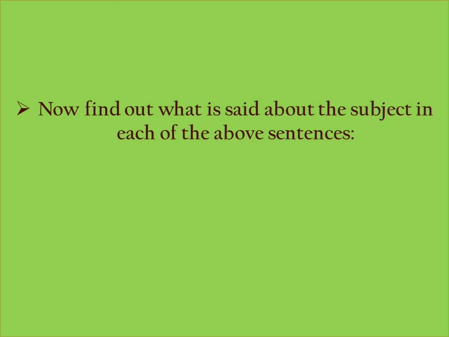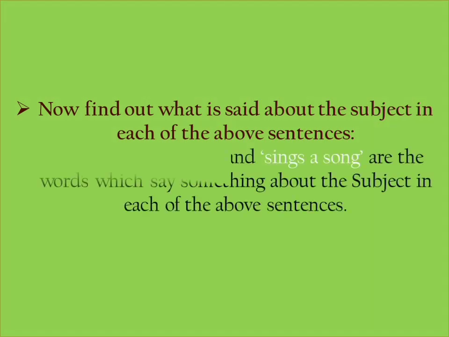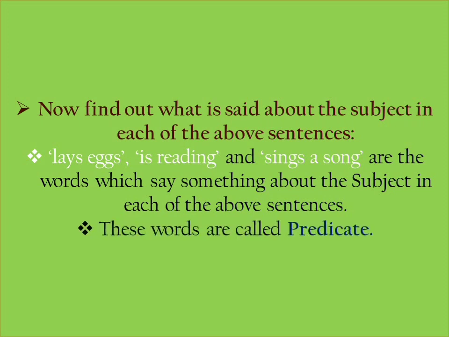Whatever is being said about it in the sentence, for example, lays eggs, is reading, and sings a song, are the words which say something about the subject in each of the above sentences. These words are called the predicate. Whatever is being told about the subject, that group of words is called the predicate.